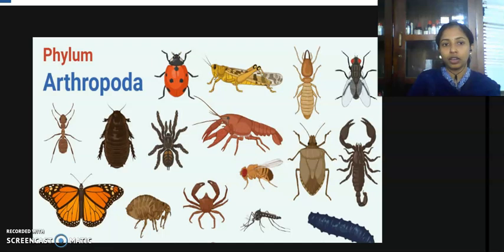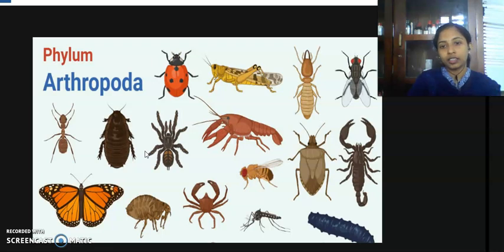Okay, so it includes beetles, grasshoppers, houseflies, spiders, ants, millipedes, copepods, prawns, butterflies, etc. All these varieties of species belong to the phylum Arthropoda.